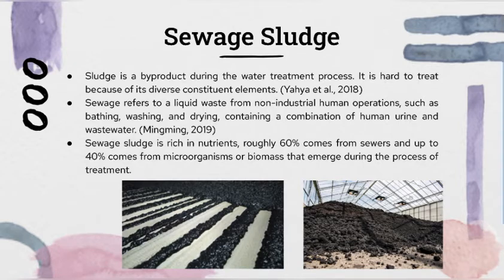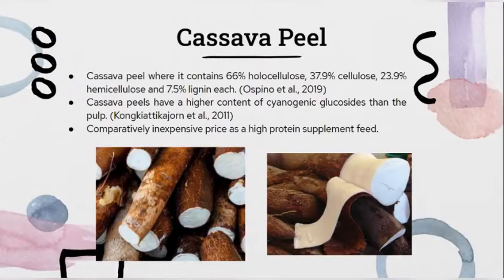In this study, I have focused more on the sewage sludge and cassava peel. Sludge is a byproduct during the water treatment process. It's hard to treat because of its different constituent elements, while sewage refers to a liquid waste from non-industrial human operations and includes waterborne bacteria, which can cause severe human illness. In addition, sewage sludge is an organic substance rich in nutrients, roughly 60% of which come from sewage and up to 40% of which come from microorganisms or biomass that emerge during the process of treatment.